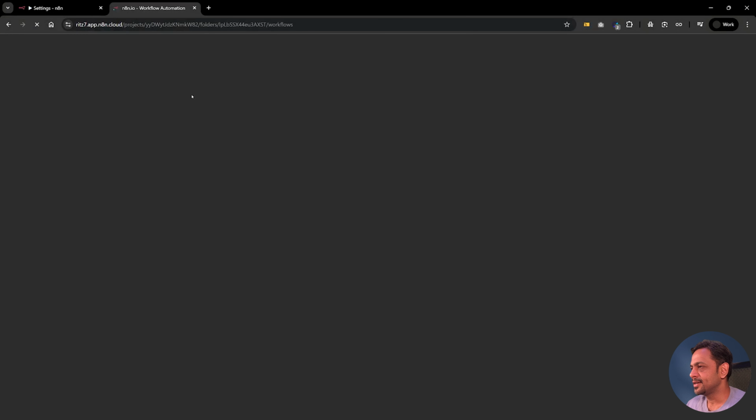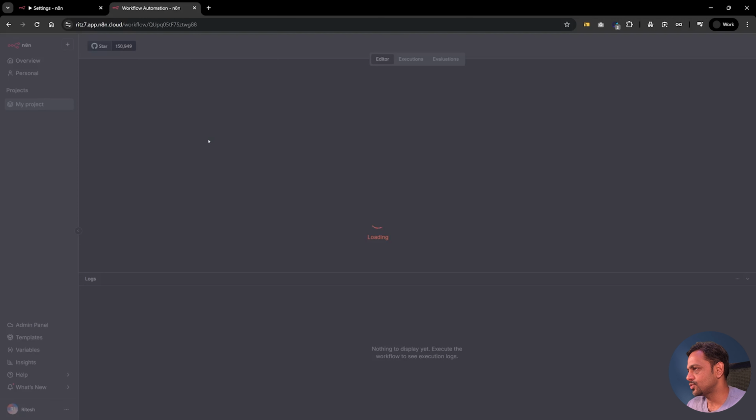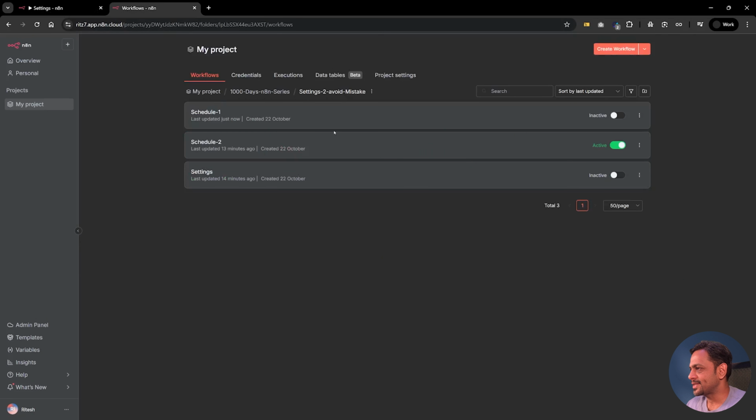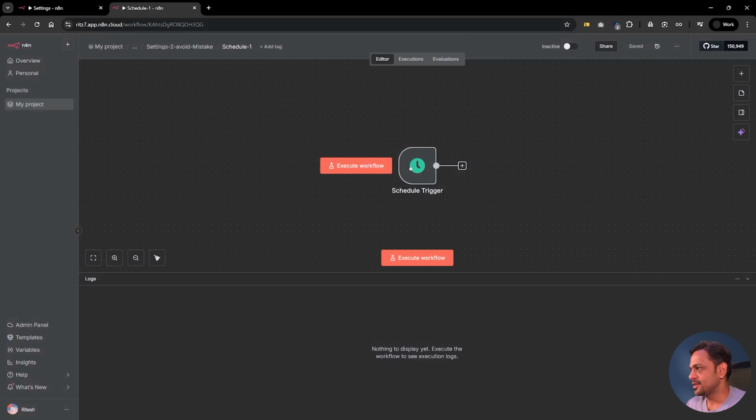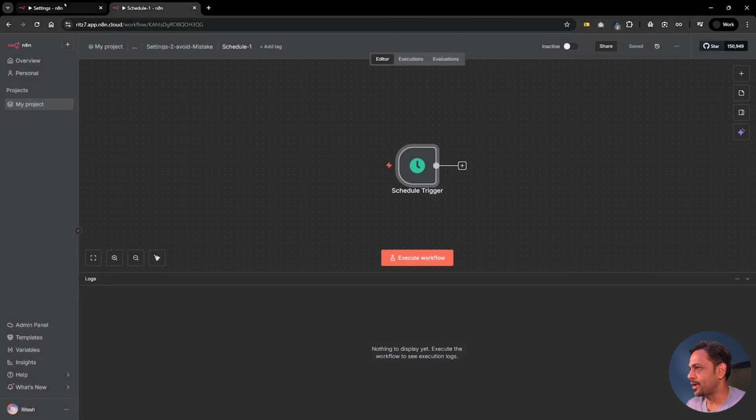Let's go back to the folder where we had all of this, and you can see schedule 1 is enabled. Schedule 2 got deactivated. Schedule 2 was the one with seconds, as previously. Now let's quickly check what has happened here. So you can see here schedule 1 got deactivated, which was seconds. So if I open this up, you can see this was seconds, right?